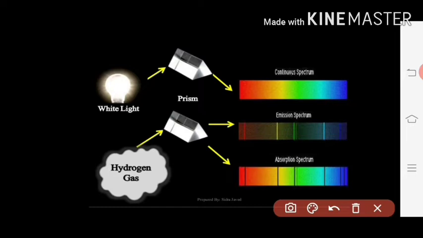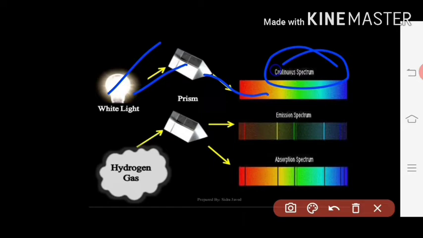This will be the white light, this usual bulb. When it is passed through this prism, you are getting this kind of continuous spectrum. It is called a continuous spectrum because here you can see that all the colors are in only one continuous form. Therefore this type is called a continuous spectrum.